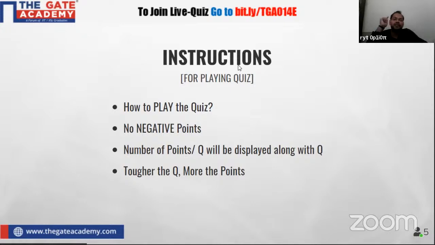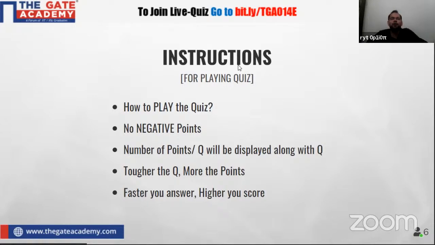And one thing I want to make clear here: the faster your response, the more points you will get. So what is the next point? Faster you answer, higher you score. That means for the same question, different participants can get different points. So it will judge your speed as well. Fine. So these are the rules of the quiz.